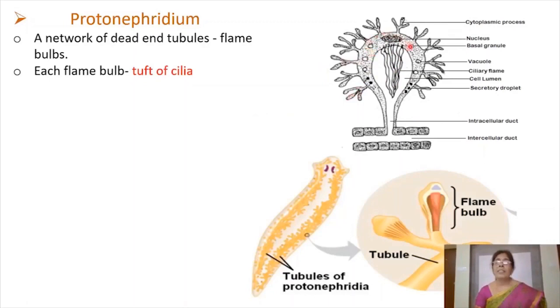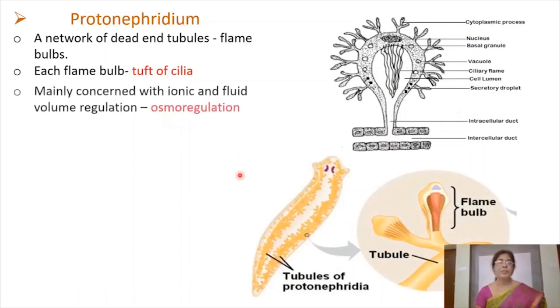The flame bulbs, they collect the nitrogenous waste materials from the body cavity, and by the movement of cilia, these nitrogenous waste materials are conducted into the lumen of the tubule and finally eliminated. Ante ee flame bulbs body cavity nundi waste materials ni collect chesi ఆ కలెక్ట్ అయిన వేస్ట్ మెటీరియల్స్ ఈ సీలియరీ యాక్షన్ మూలంగా ట్యూబ్యూల్స్ ద్వారా ప్రయాణించి చివరికి ఎక్స్టర్నల్ ఓపెనింగ్స్ ద్వారా బయటకు పంపించబడడం జరుగుతుంది.